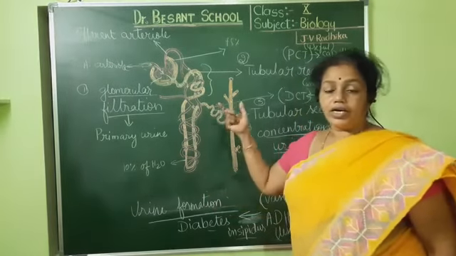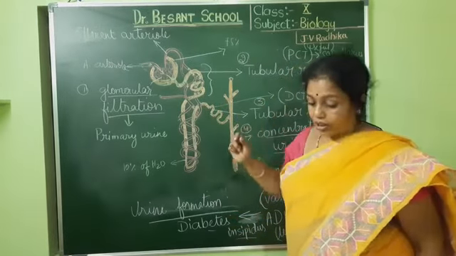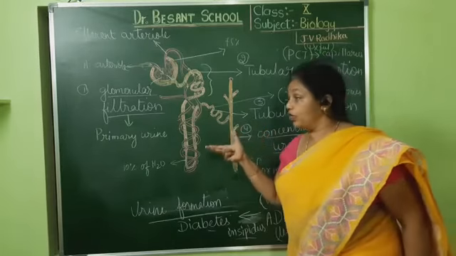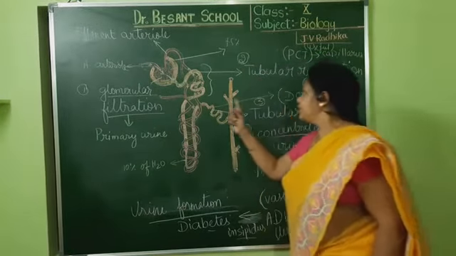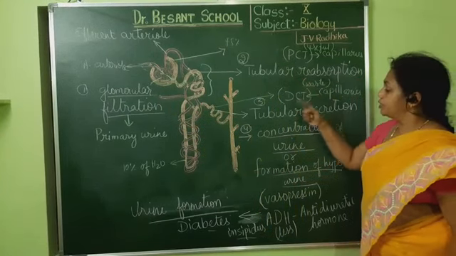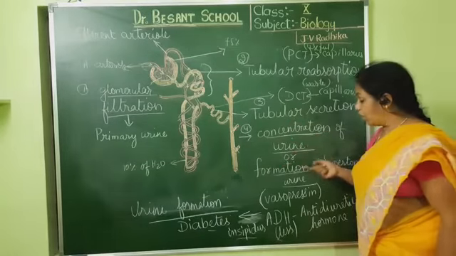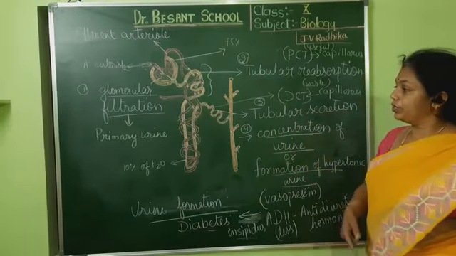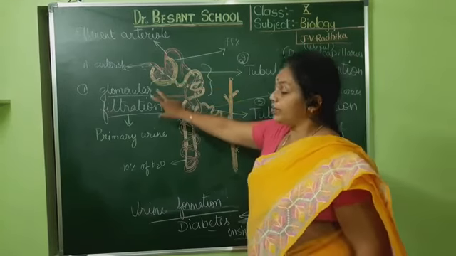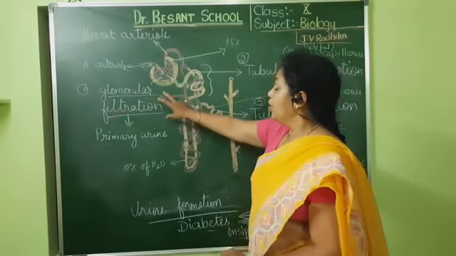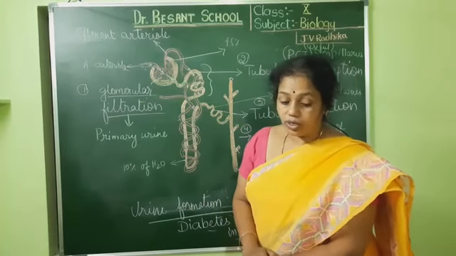Okay, so here a quick recap again, because it is one of the most important things, that is urine formation. In urine formation, what are the steps? First one is glomerular filtration, second one is tubular reabsorption, and third one is tubular secretion. Fourth one is concentration of urine or formation of a hypertonic urine. In glomerular filtration, what are the key things that we should know? It is very important for a 4 marks question or 2 marks question. With the diagram you have to explain all that, so you need to know that a lot.